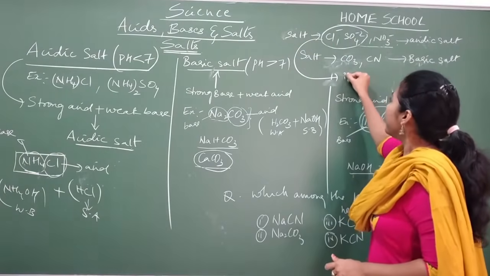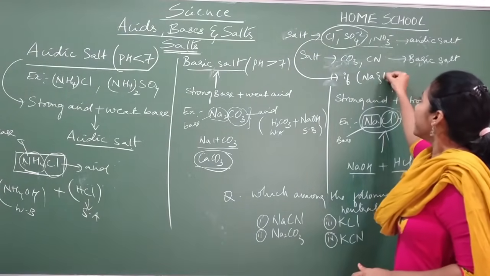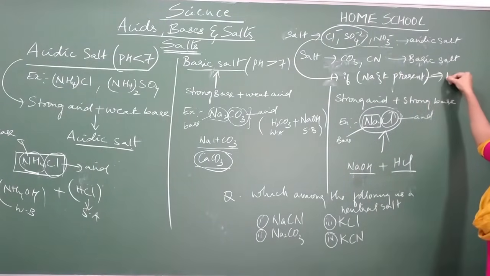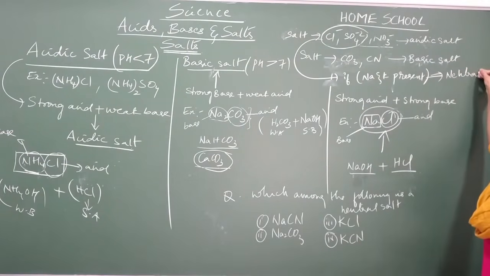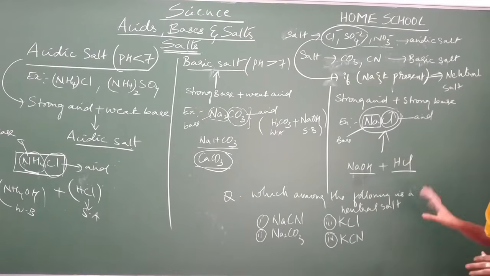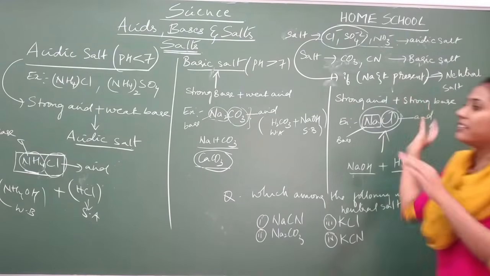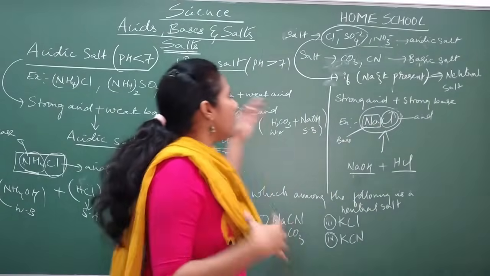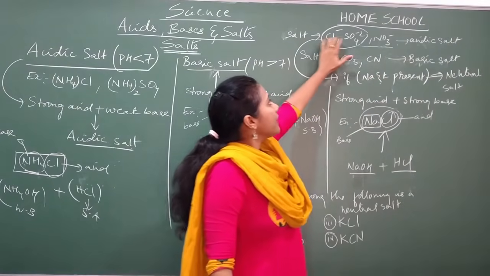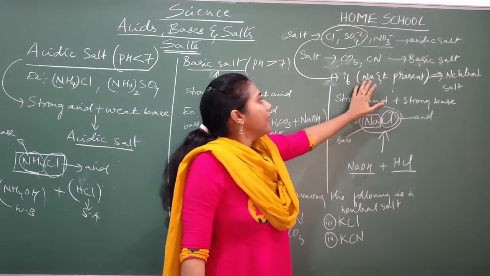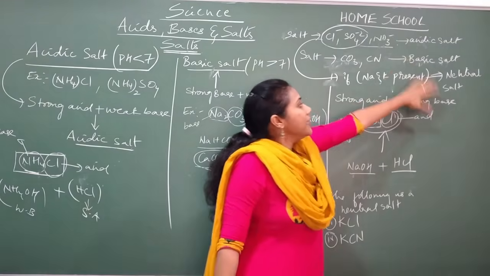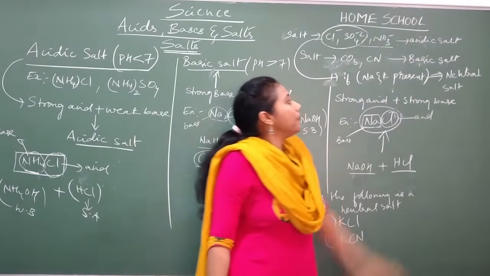With this, if Na and K are present, then it becomes a neutral salt. This is a condition applied here. Clear, everybody? This is a very useful trick that can be helpful for you, but it is not always true, only 90% true, so you should remember this condition. If these anions are there, along with that, if the first part is sodium or potassium, then the salt is not an acidic salt, it will become a neutral salt.